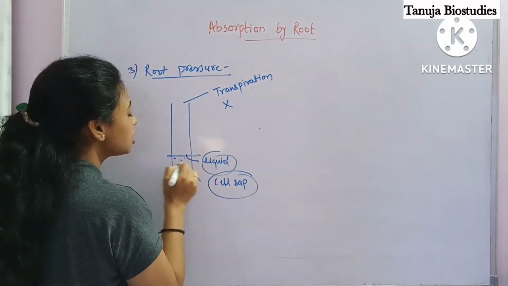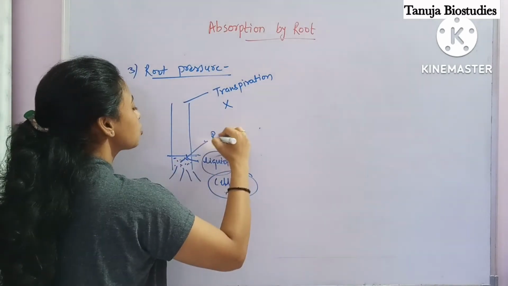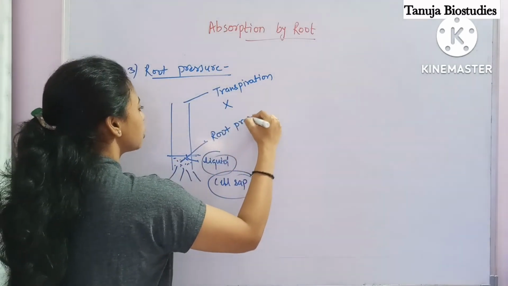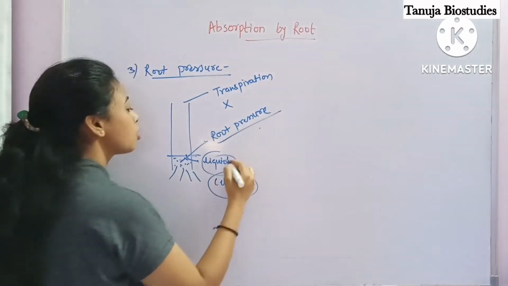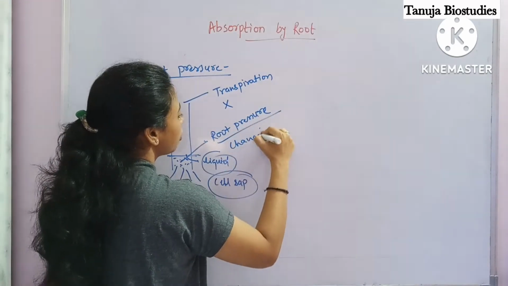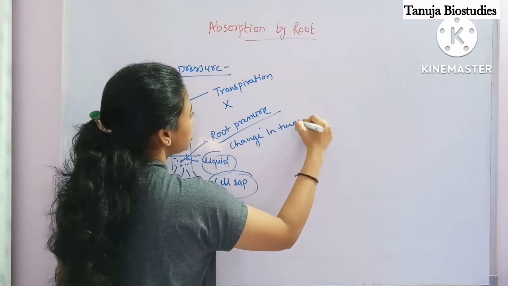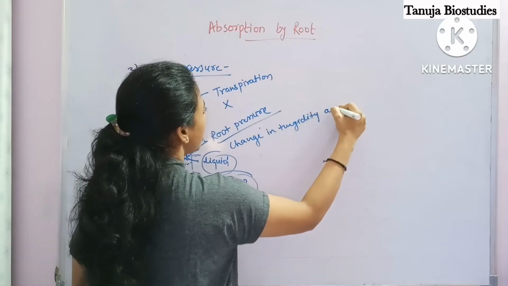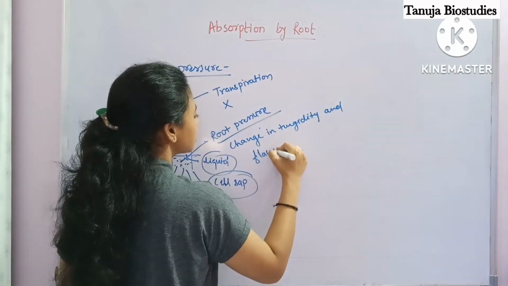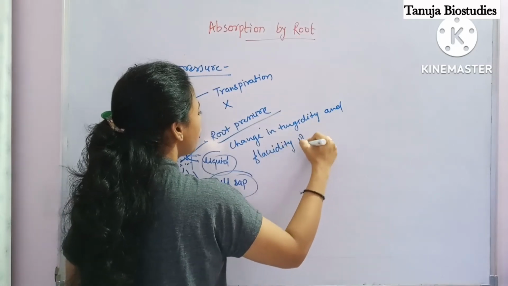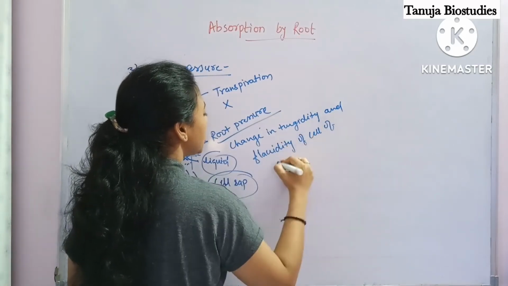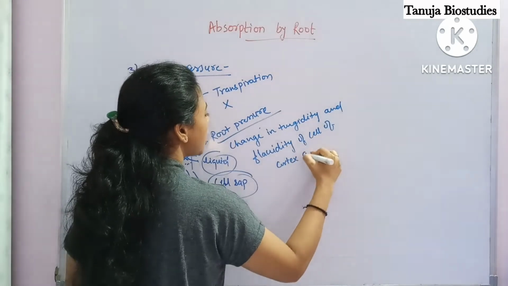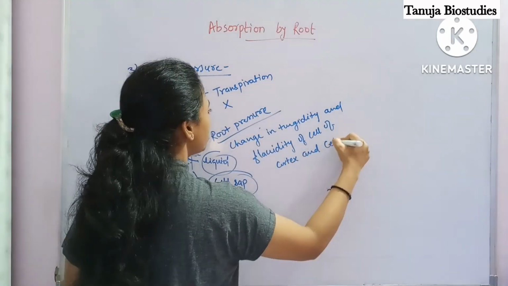It puts a pressure near this area, that is called root pressure. Okay, and it's only because of the change in turgidity and flaccidity of cells, like cortex as well as other root cells.